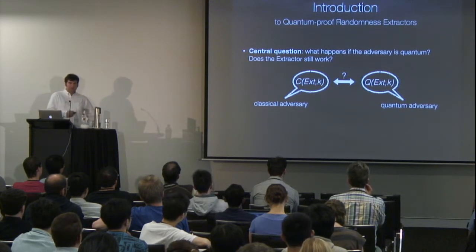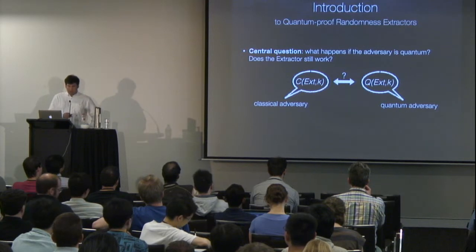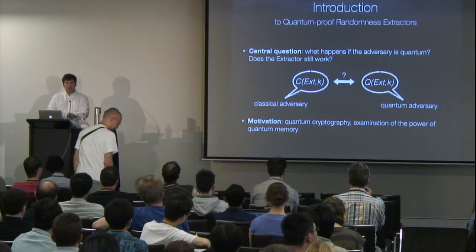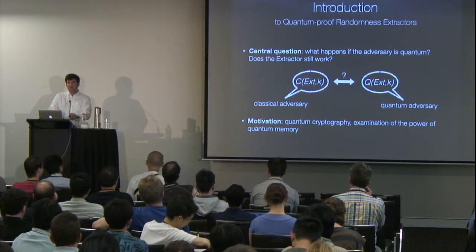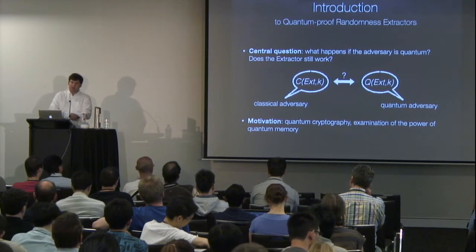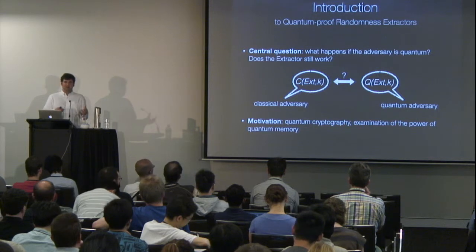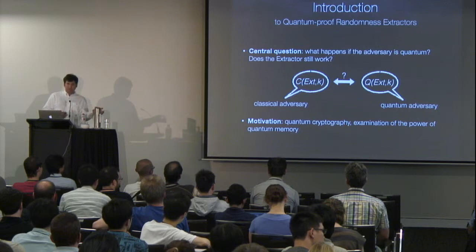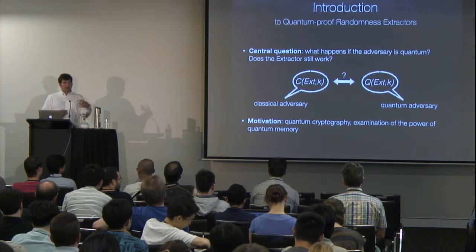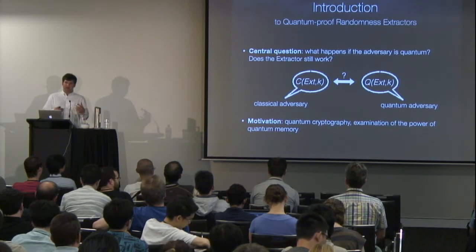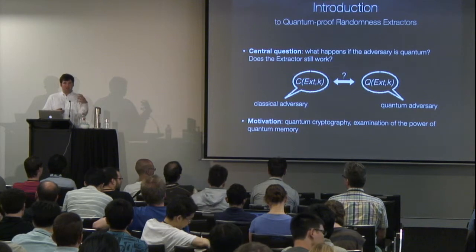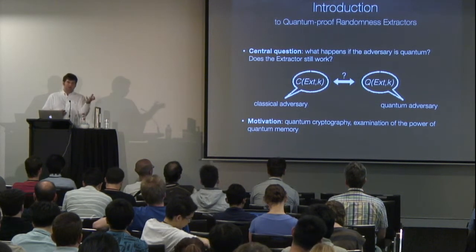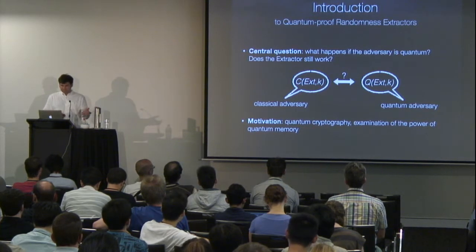The obvious motivation is, of course, from quantum cryptography, where we want to use quantum proof extractors for privacy amplification, for example. But in general, this is also an interesting setting because it allows us to study the power of quantum memory. We can see that as in the theory of two-partite games, where we either allow entanglement or not. Now we allow quantum memory or not, and we want to understand what the power of that is.